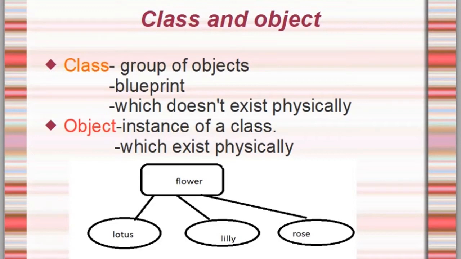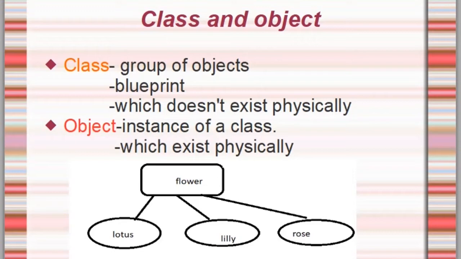So have you got the definition of a class? A group of related objects comes under a class. What is an object? An object is an instance of a class. It came from a class. If I have one class, I can create a number of objects. A class doesn't exist physically. An object exists physically. We can touch, we can feel, we can sense, everything we can see.